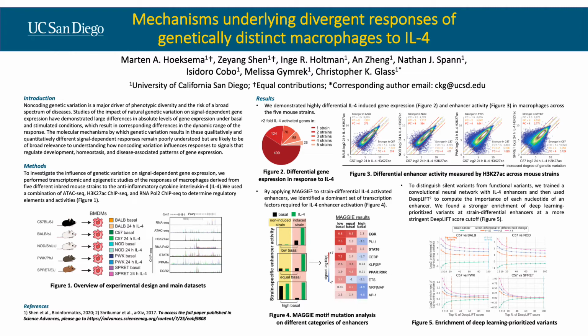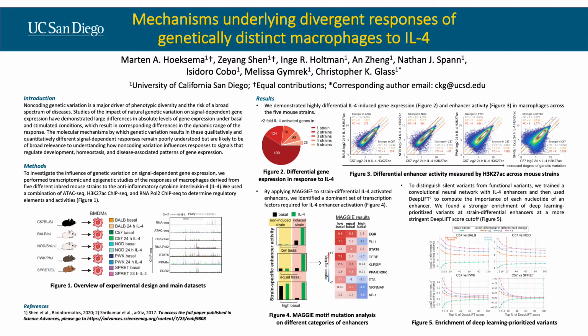As a result, we found highly differential gene expression across the 5 mouse strains in response to IL-4. Among the 693 genes induced over twofold in at least one strain, only 26, or 3%, were induced over this threshold in all 5 strains. More than half of the IL-4 responsive genes were induced over twofold in only a single strain.